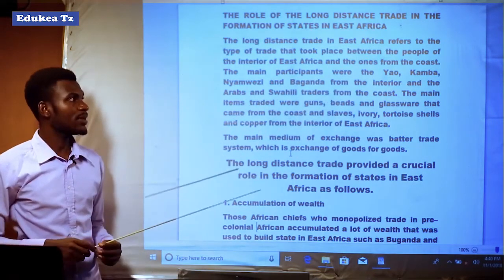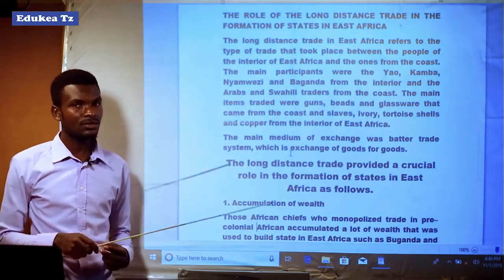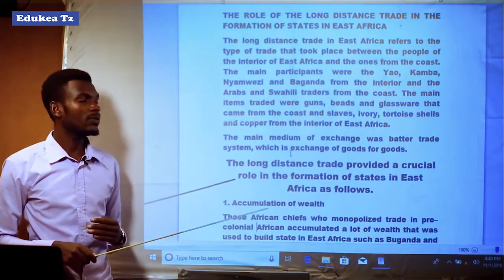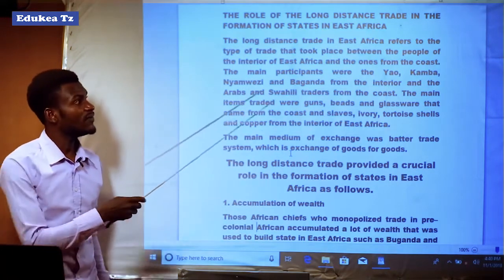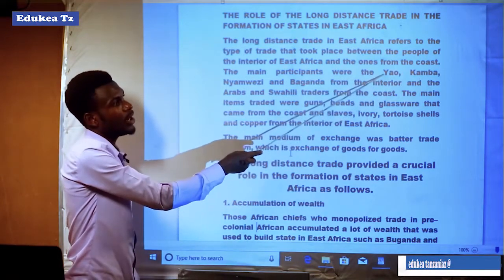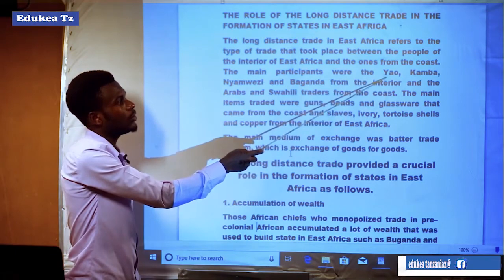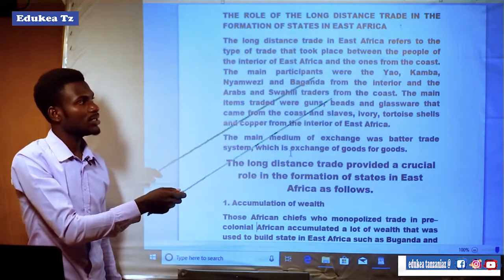It means that the participants involved two sides, the people from the interior of East Africa and the people from the coast. Those who came from the interior were the Yao, Kamba, Nyamwezi and Baganda. The Yao were in the southern part of Tanzania.